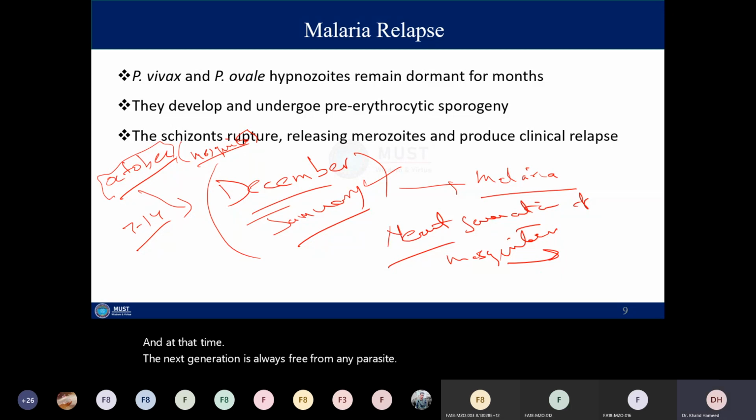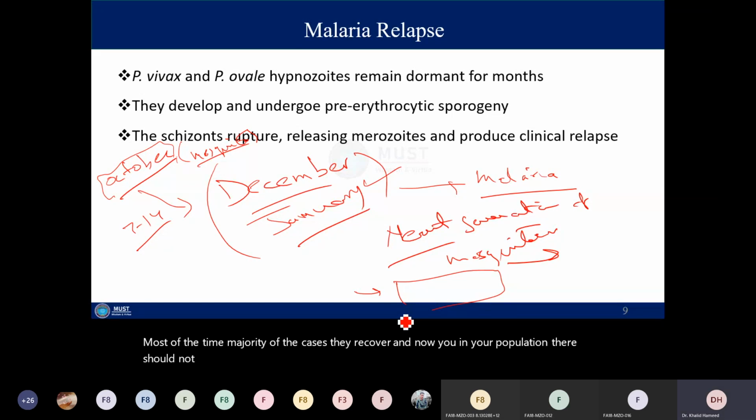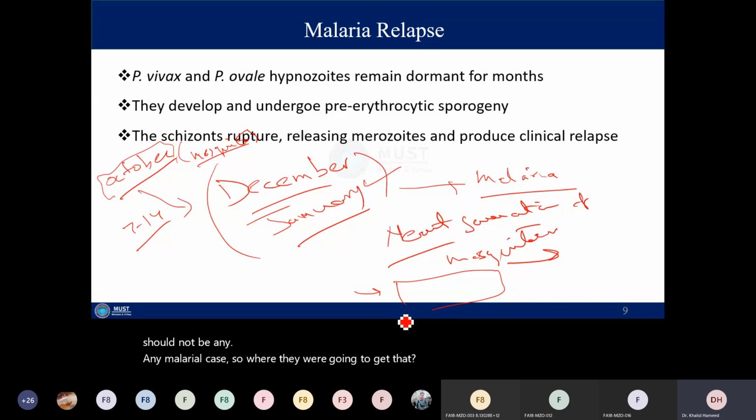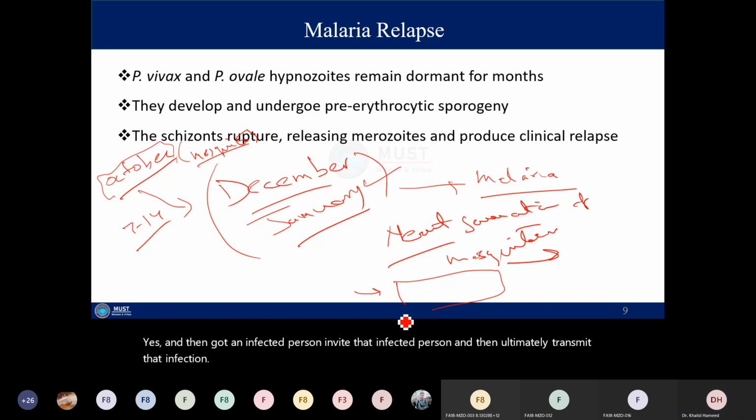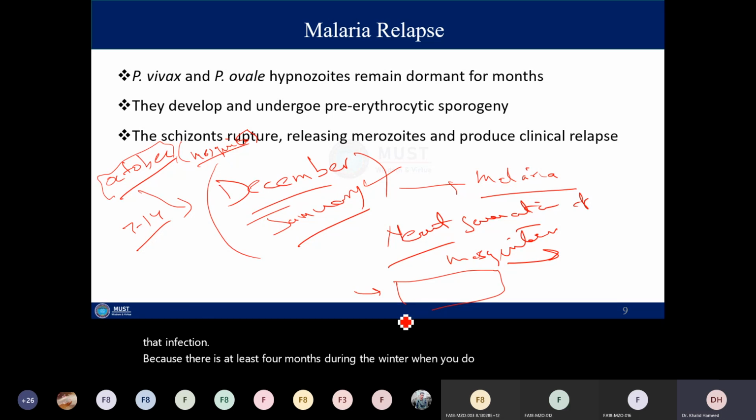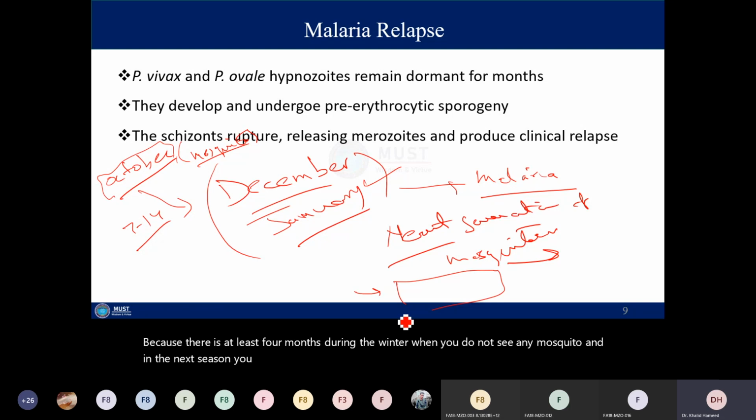So for those 4 months, in the majority of cases they recover, and now in your population there should not be any malarial case. So where will they get that case, get an infected person, bite that infected person and then ultimately transmit that infection? Because there are at least 4 months during the winter when you do not see any mosquito, and in the next season you have a next generation of mosquito that is absolutely free from every parasite.